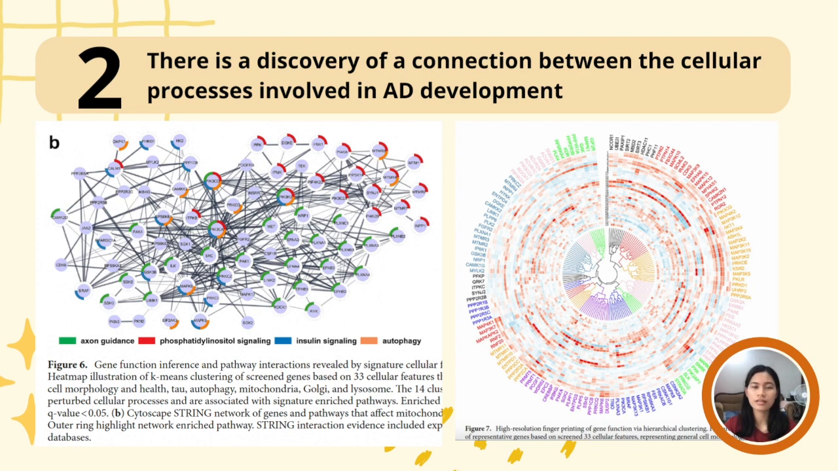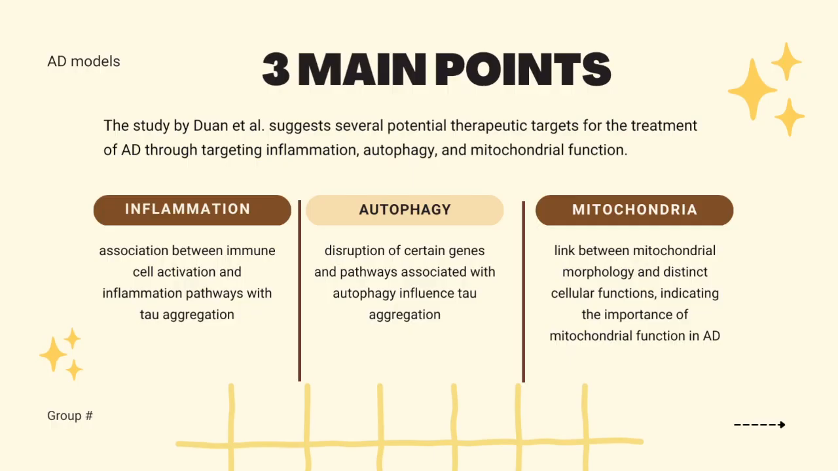For the second result of the study, the researchers were able to discover connections between the processes involved in Alzheimer's disease formation. Here, they were able to discover that the regulation of tau aggregation is actually affected by mitochondrial proteins, and there is also a role of autophagy in regulating mitochondrial function. It can be seen here in this graph that there is interconnectedness between these different genes, as well as this map that includes all the different genes involved in Alzheimer's disease, which are all connected when you see this specific figure. Let us now discuss the three major points found in the paper and their implications.